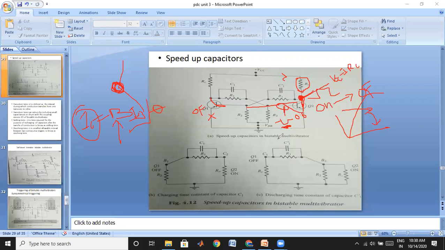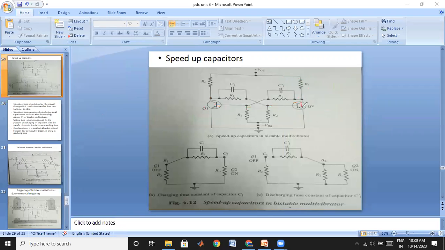Now if you observe here, this is the on state and this is a resistor. Here we have one resistance, and since it is in the off state, this is your branch. Here we may have another resistance. If we redraw this, this is your base, that means your input. This is the base of your first transistor. Here we may have the R2 resistance, and here the R1 resistance, and here we are going to apply our input.